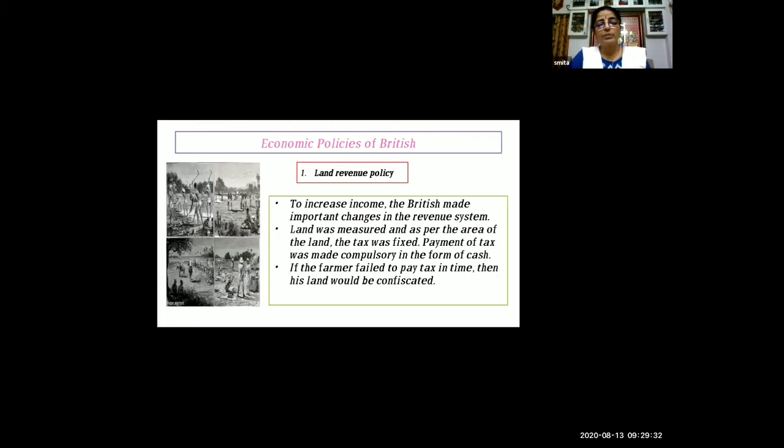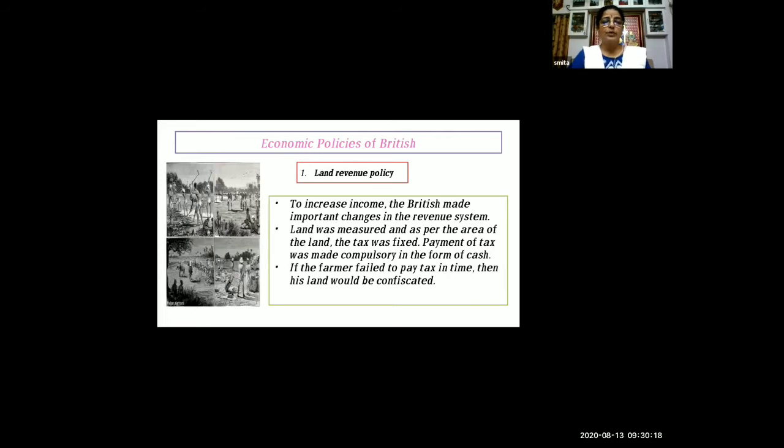Now, if the farmer failed to pay the tax in time, then his land would be confiscated. See, sometimes the crop is not good. So if the farmer failed to pay the tax, then his land was confiscated. That means they have to pay the tax. For that purpose, they used to go to money lenders and keep their land papers, and they used to take money from the money lenders. And even if they were not able to repay the money lenders, then their land would be confiscated.